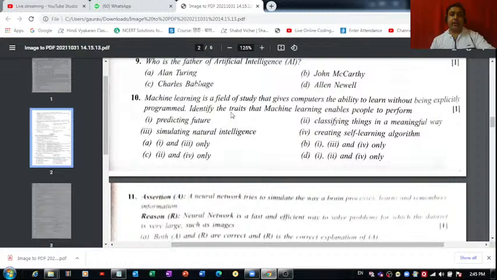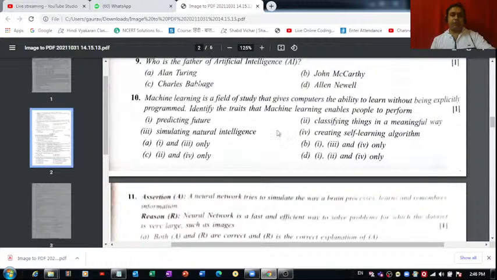Identify the traits that machine learning enables people to perform. Okay, so what all things machine learning enables people to perform? That's what we have to identify. There are four things given to us here in this question. Predicting future is of course the correct one, I think, right? It helps us in predicting something. For example, if you are developing a machine for predicting atmospheric conditions, definitely it will help you in predicting the atmospheric conditions which are going to take place in the future. So predicting future is the correct option.